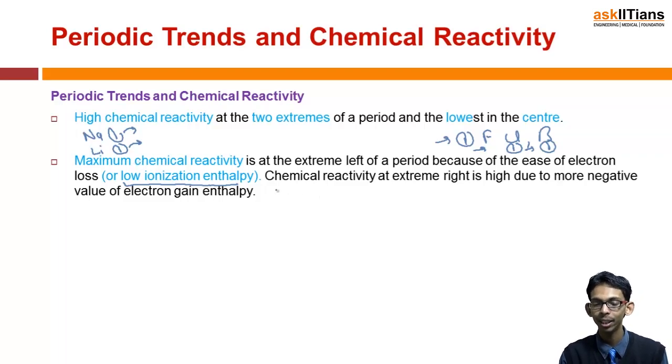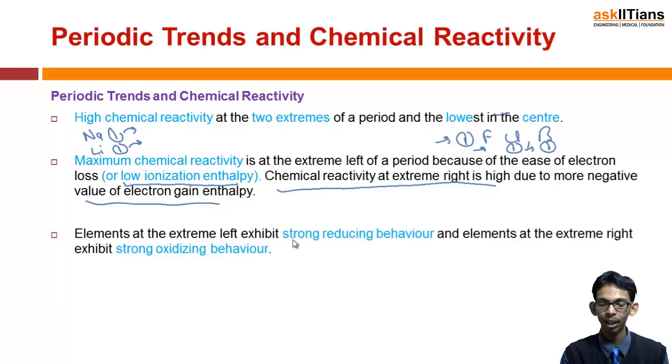On the other hand, the chemical reactivity on the extreme right is due to a more negative value of electron gain enthalpy. That means they have very high electron affinity. They require only one electron. They are extremely small in size, so they will highly attract an electron. They will very easily accept an electron, and they will release a large amount of energy after accepting it. So they have a high negative value of electron gain enthalpy, or high electron affinity.